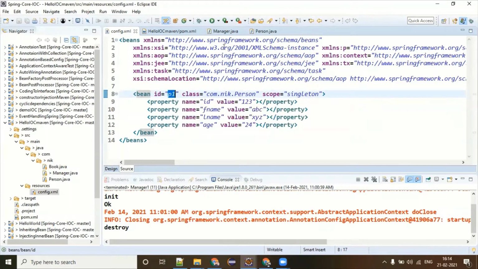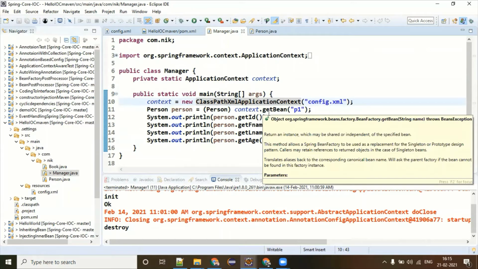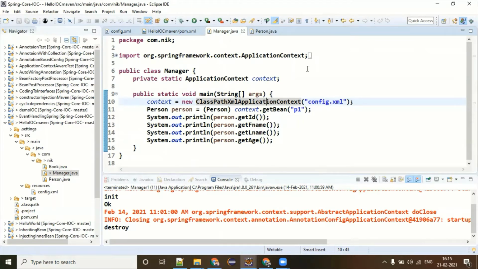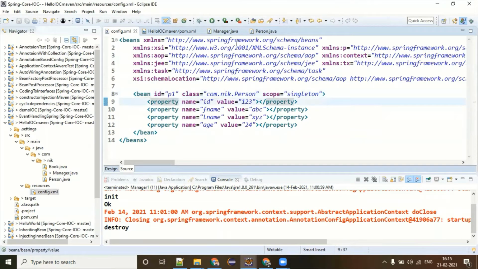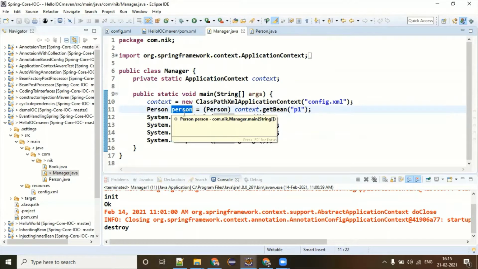One of the students has asked me a very decent question, Niket. It's just a matter of creating a person with the new keyword. For getting the person object itself, you did a long process. You created a Spring project, you added the dependencies, then you defined XML, you fed all the values, and finally in the manager class, you are calling getBean to get this person object. If we can do directly person equal to new person, that's all. But yes, there's a problem.